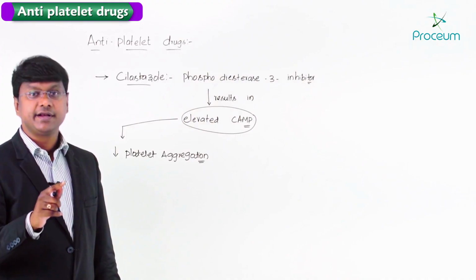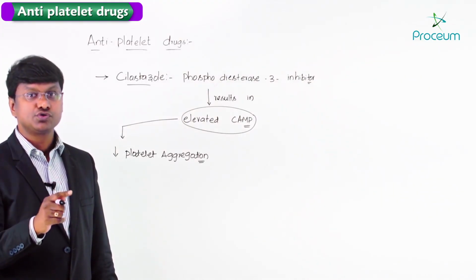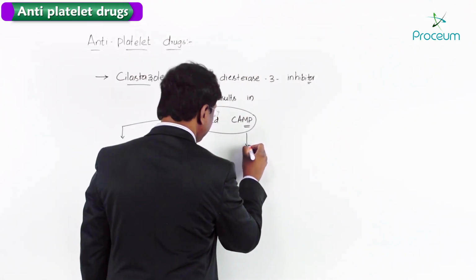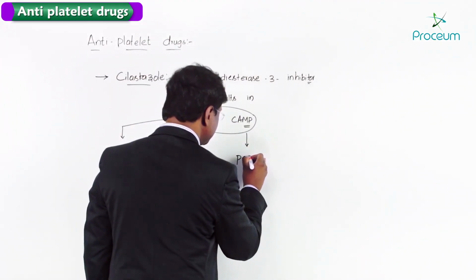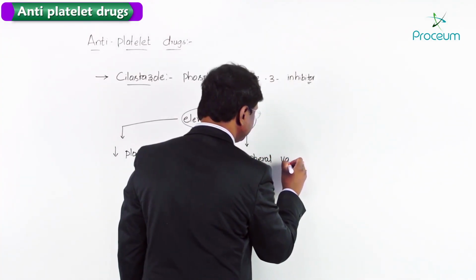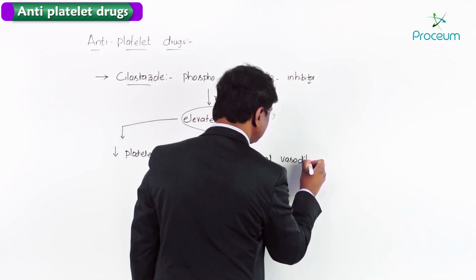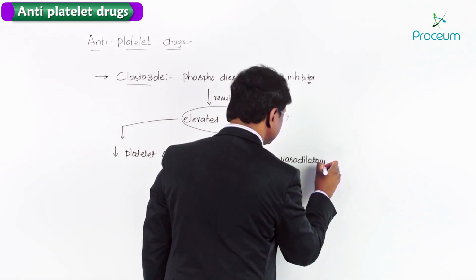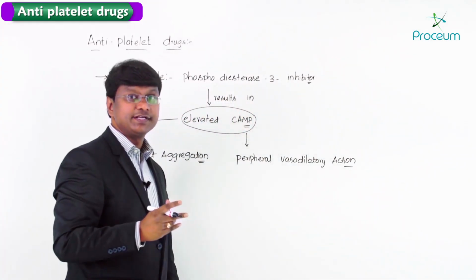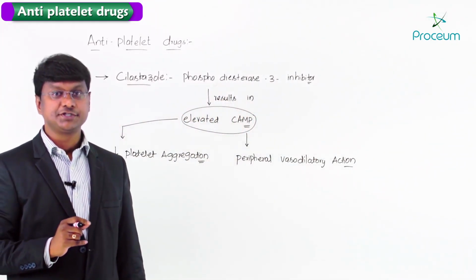And not only does it reduce the platelet aggregation, it also possesses a peripheral vasodilatory action.